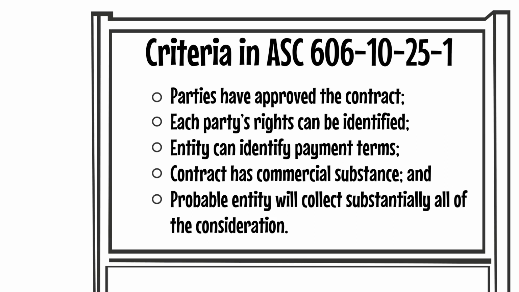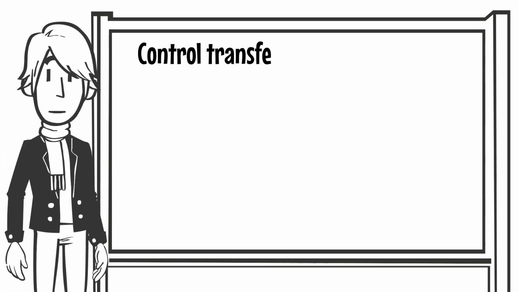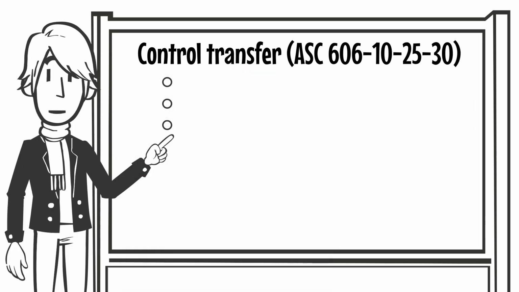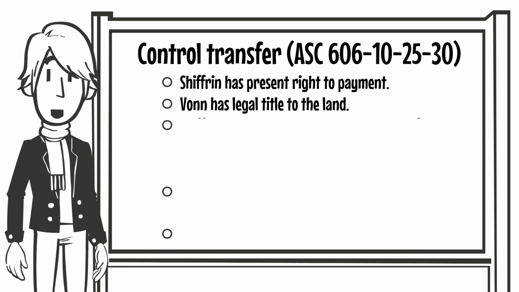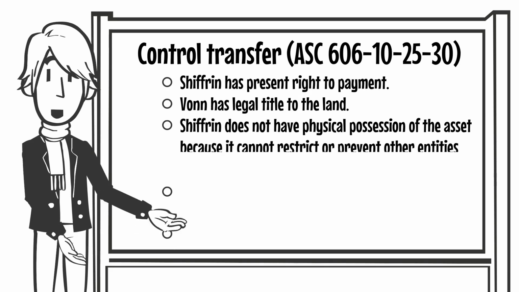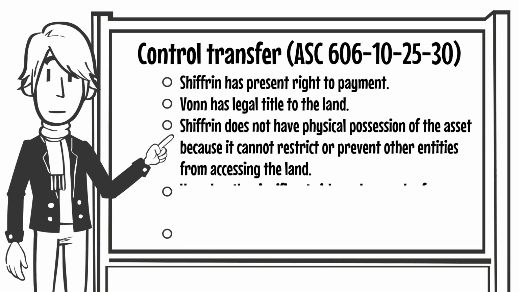Step 2 also requires an entity to determine whether the buyer obtained control over the non-financial asset that was sold. Because Schifrin continues to have a non-controlling interest in Vaughn, Schifrin evaluates the point in time at which Vaughn, its former subsidiary, has control of the distinct financial asset.